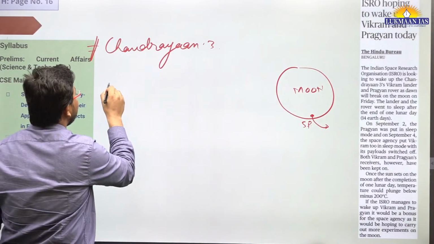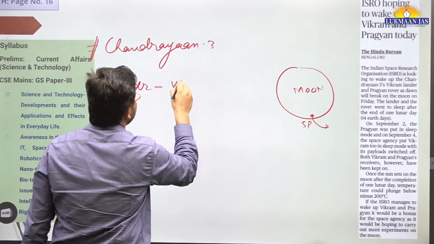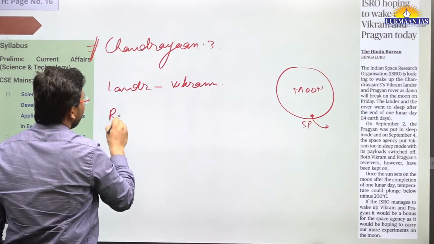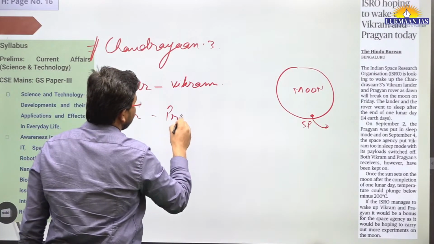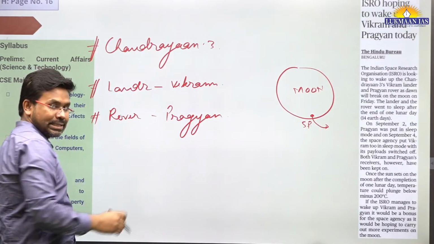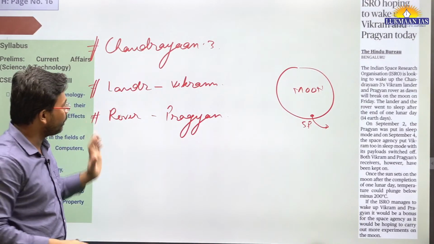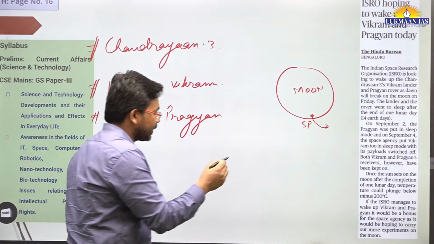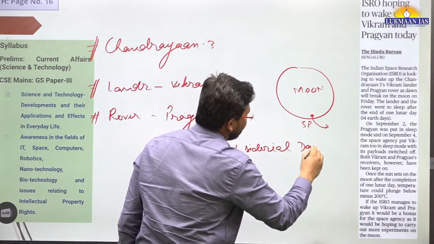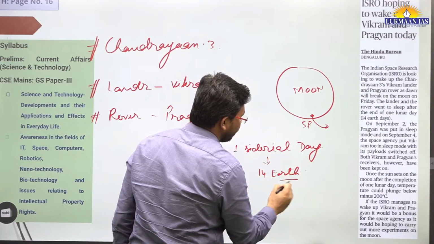The thing is, it has a lander module, and that is known as the Vikram lander. Then it has a rover module, that is known as Pragyan. The lander module has landed, and from the lander module came out Pragyan. They have accomplished the mission, and that mission was active for one sidereal day. One sidereal day means one lunar day, which is equal to 14 Earth days. So during that time it was functional.